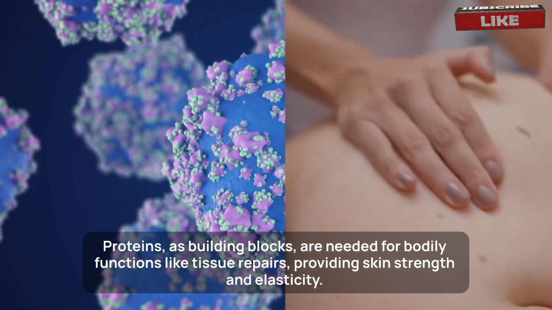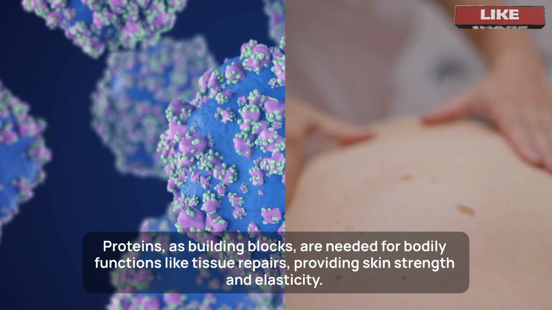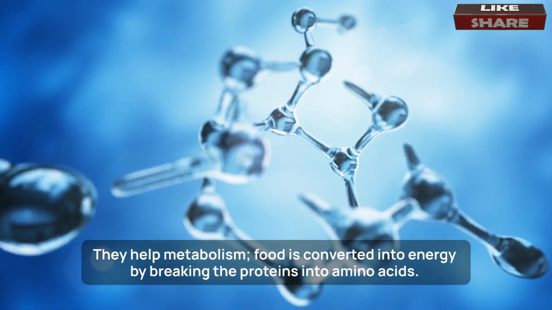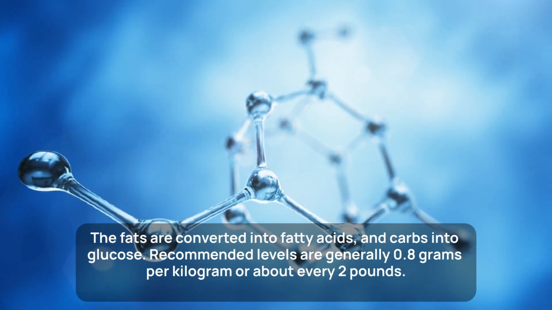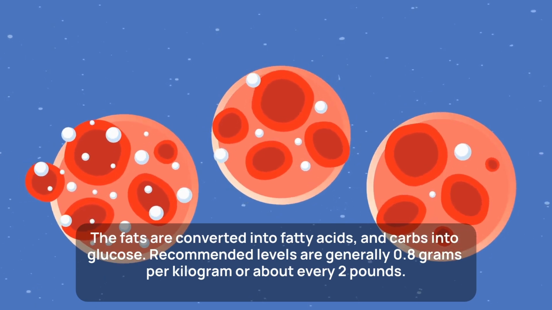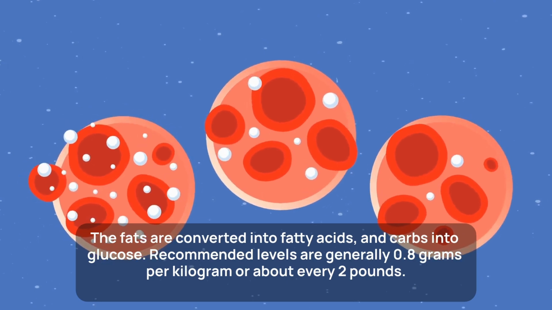Proteins, as building blocks, are needed for bodily functions like tissue repairs, providing skin strength and elasticity. They help metabolism. Food is converted into energy by breaking the proteins into amino acids. The fats are converted into fatty acids, and carbs into glucose. Recommended levels are generally 0.8 grams per kilogram, or about every 2 pounds.